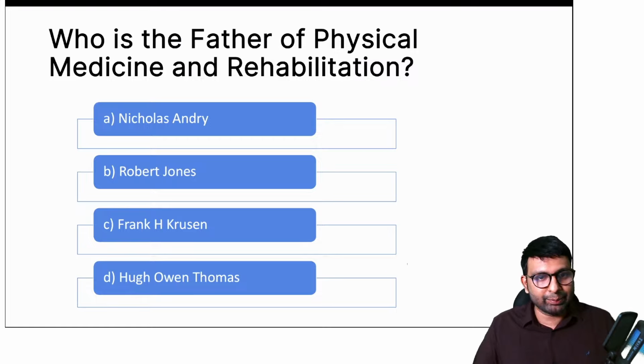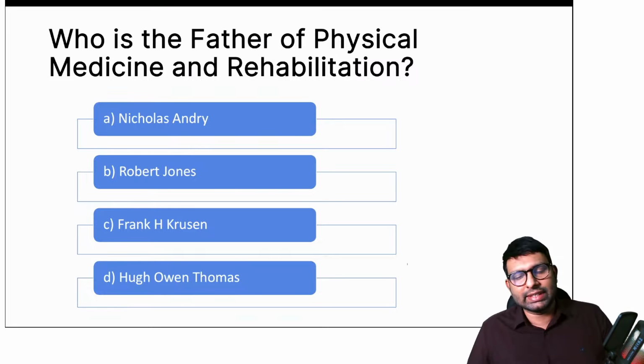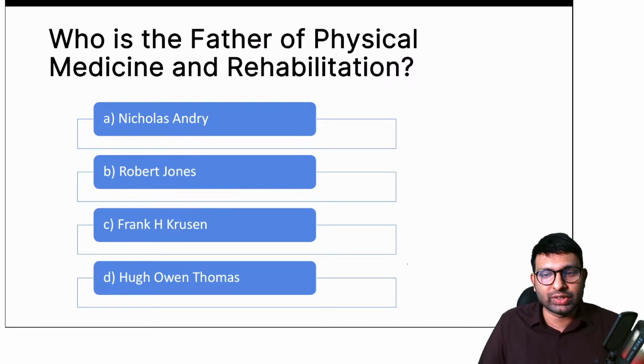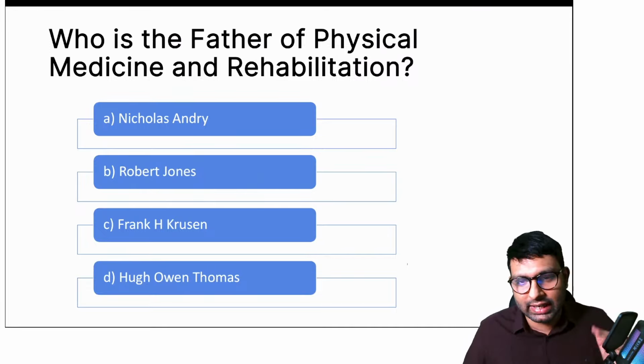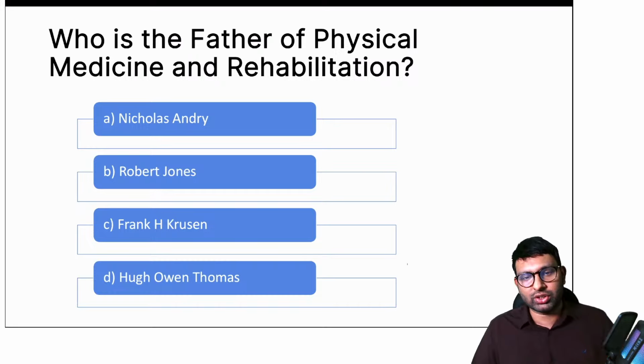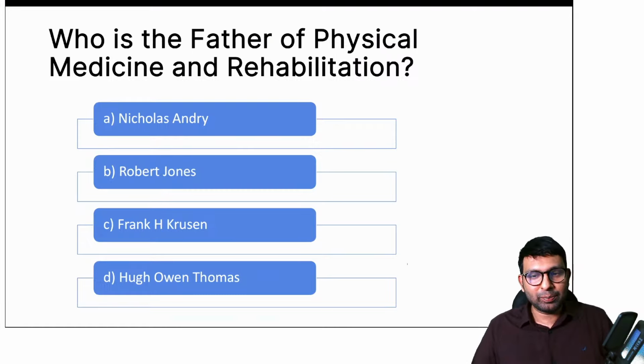Shabir says it's C, Frank H. Cruzen. Anyone else would like to take a guess? This is basically a guess because I know you've not studied much about physical medicine and rehabilitation. But what I'm telling you is try to rule out the other options. If you know what they are fathers of, then you can rule out the other options. Anyone else who knows what the other options are relevant for? That is also good information for me to have. Vineet sir says it's B.